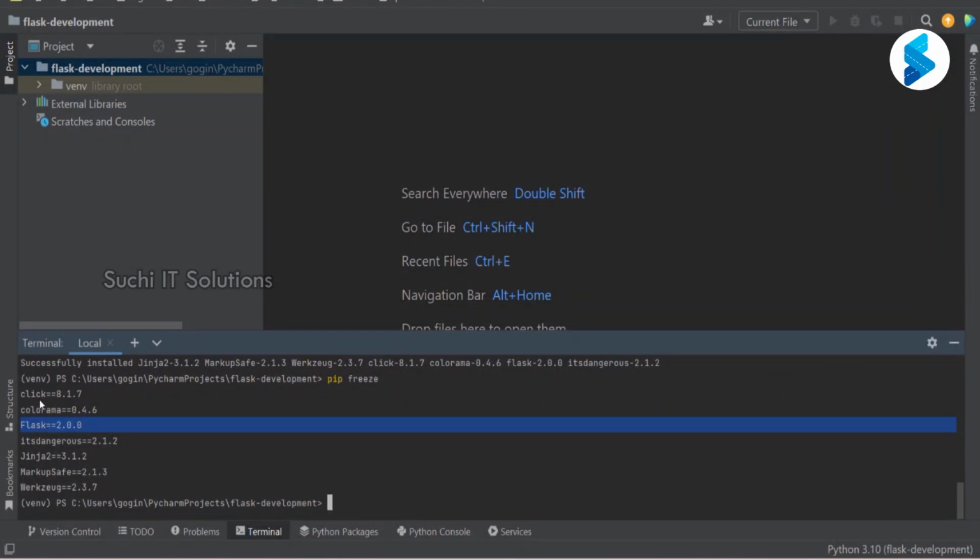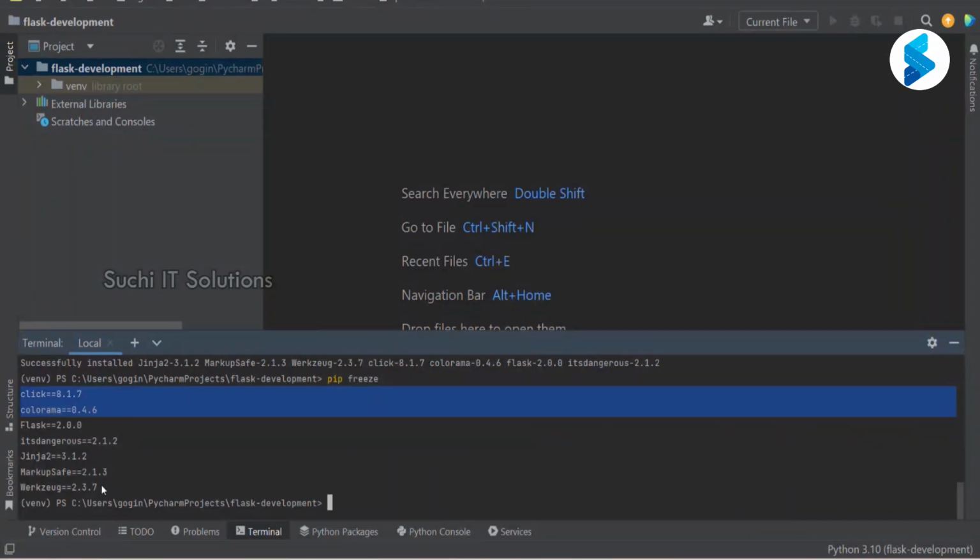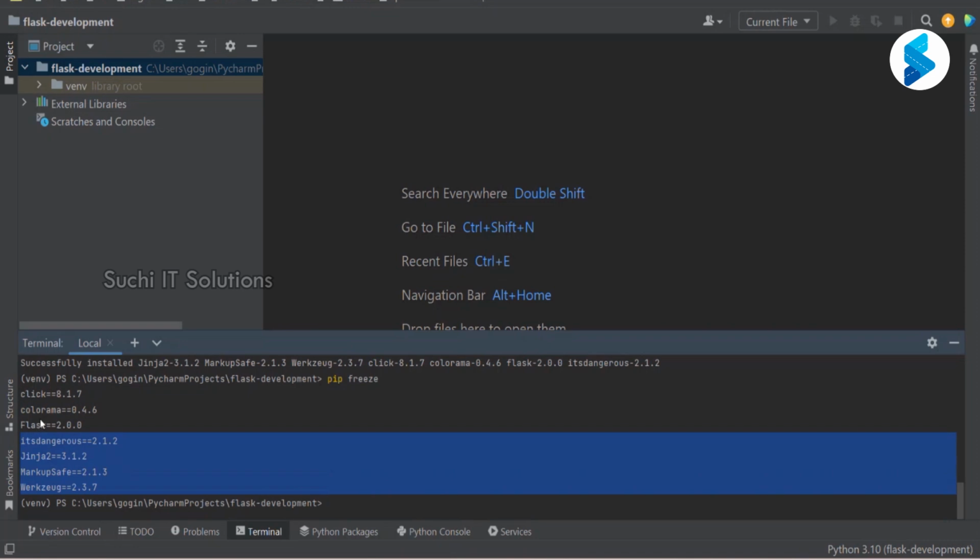Right, and Flask internally depends on various other libraries and packages, right? It gets all of the dependent packages and installs them as well. When we install Flask, it also installs all the dependent packages. Flask obviously is important. Another one is Jinja2, another one is Werkzeug. So these are the important packages that are required, and we just install Flask, and Flask installs all its dependent packages. Are we clear so far?